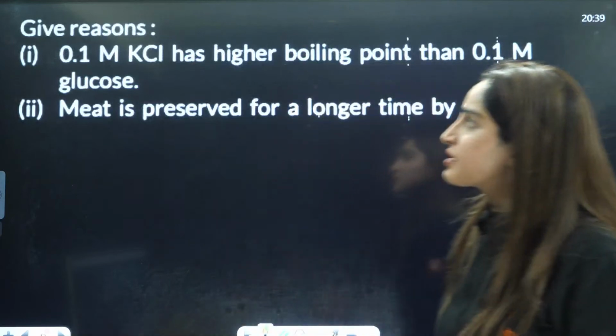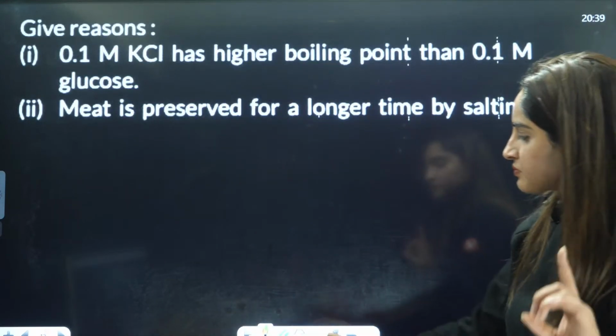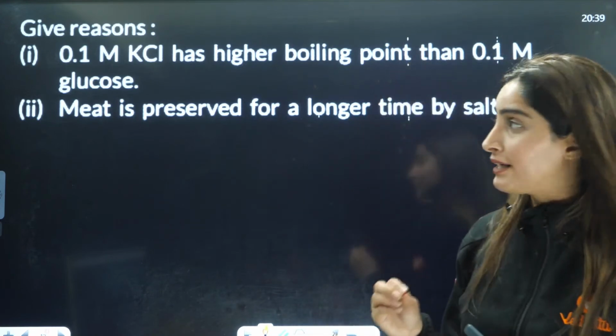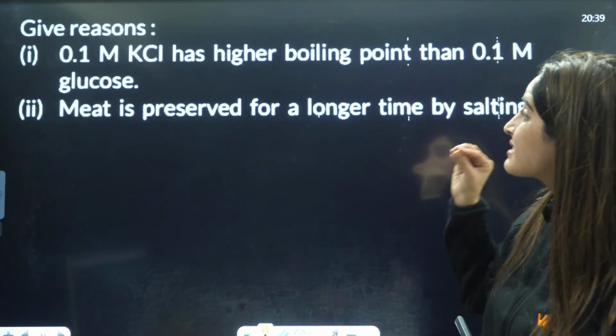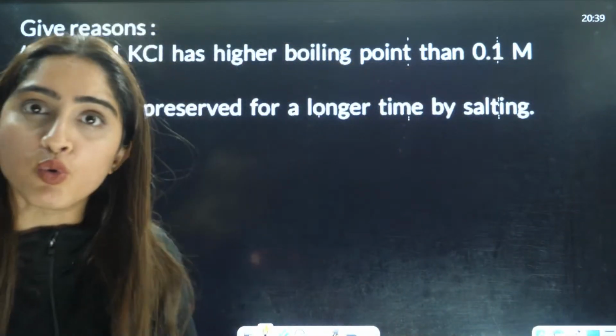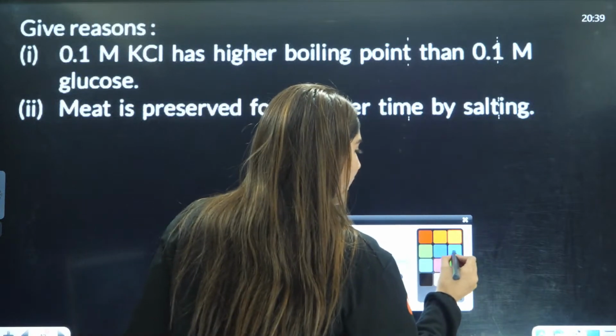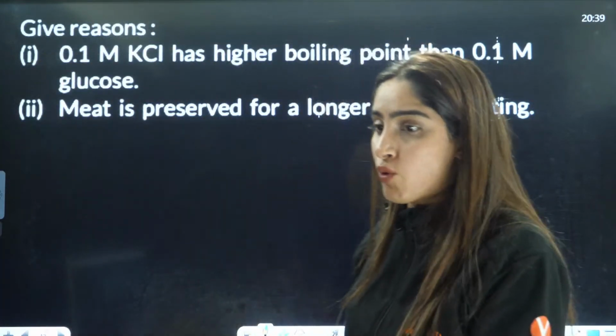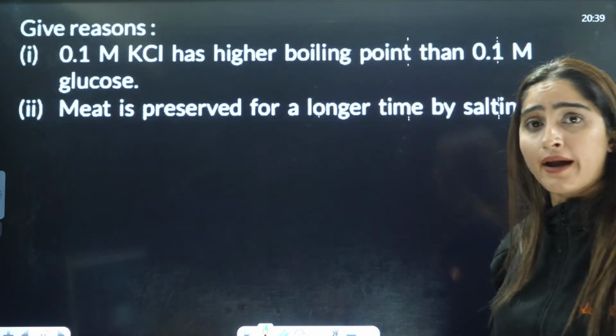Okay. Next question is give reasons. 0.1 molar KCl has a higher boiling point than 0.1 molar glucose, right? What is this? 0.1 molar KCl has a higher boiling point than 0.1 molar glucose. Can you tell me the reason behind that?